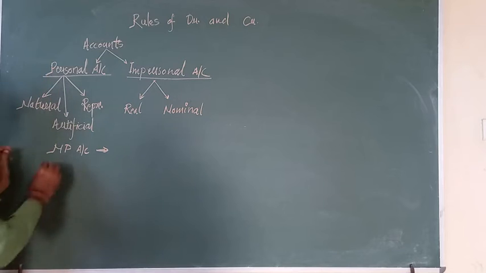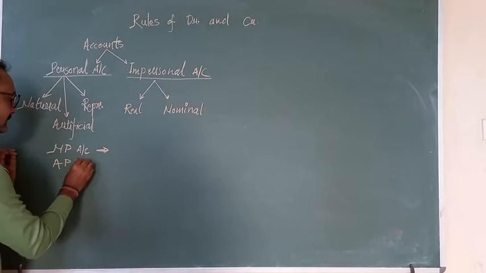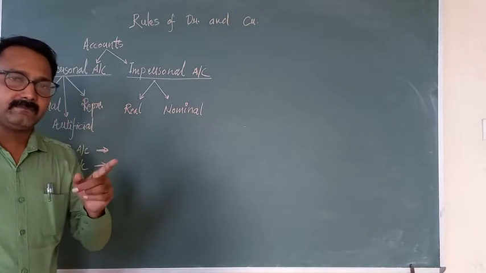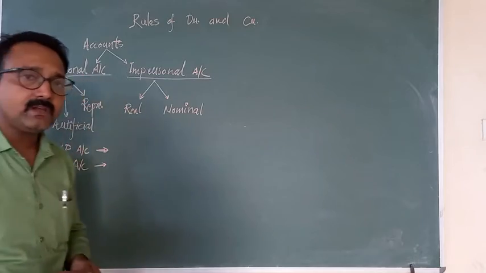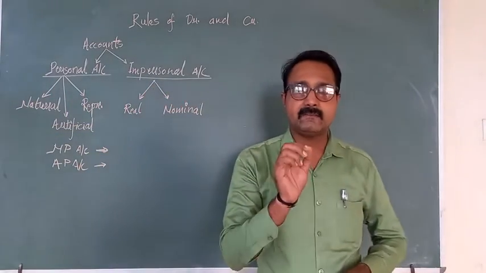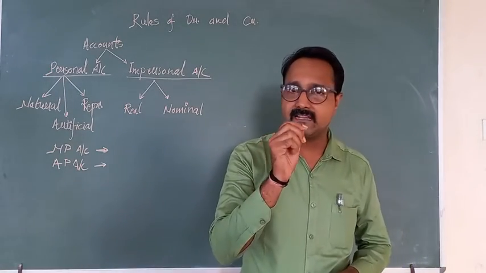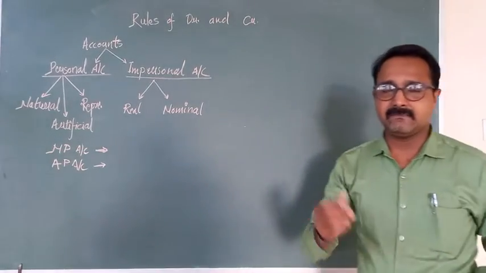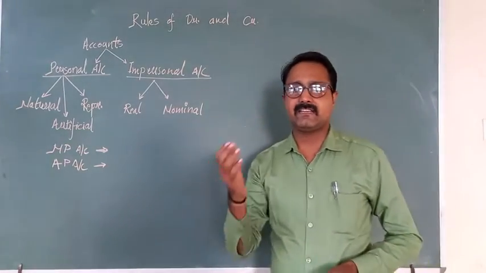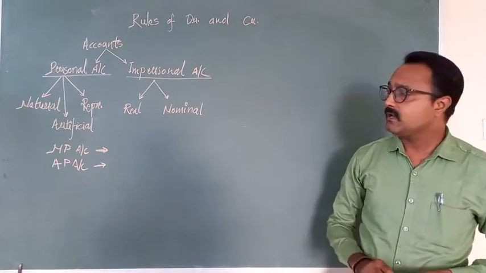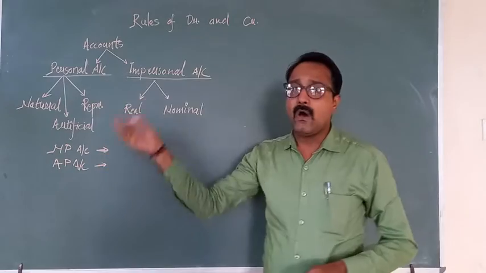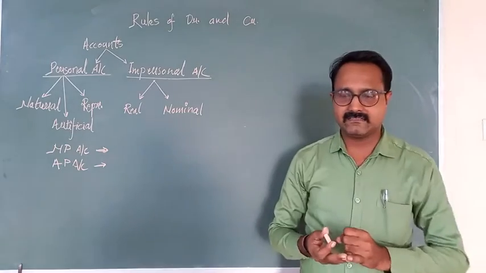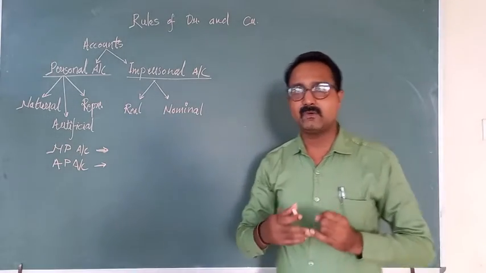Along with this we have the second, the artificial personal account. When you open an account by the name of a company, then to understand this we have to discuss the company as a form of legal or artificial person. The definition of a company is a creation of law, a kind of artificial person. So all the companies come under the artificial personal account, just like HCL, HP company or the like, those who are represented legally.